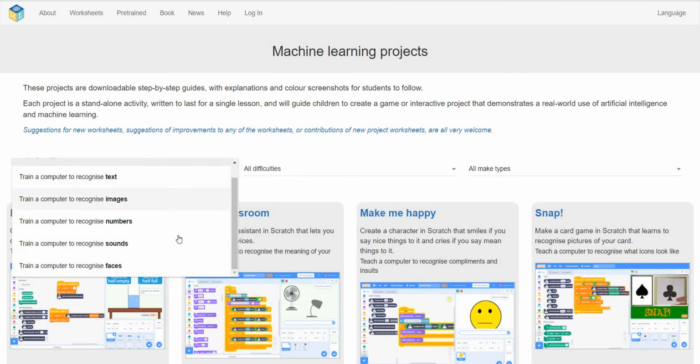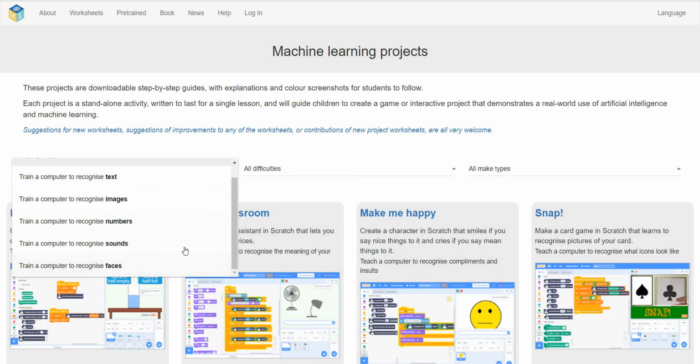So we have text, images, numbers, sounds, and faces. In any programming language you would type some text, or give input as a numeric value or text. But now, other than text and numbers, we are giving input like images, sounds, and faces. For example, if you click a photo and want to search for the same photo in the system, it will search based on the image captured. The same goes for sounds. So we can use text, images, numbers, sounds, and faces as input.